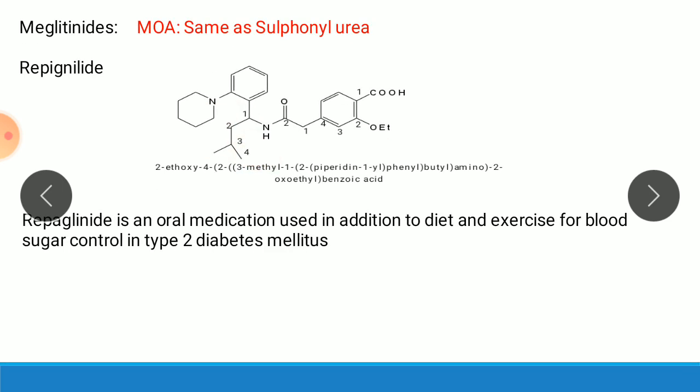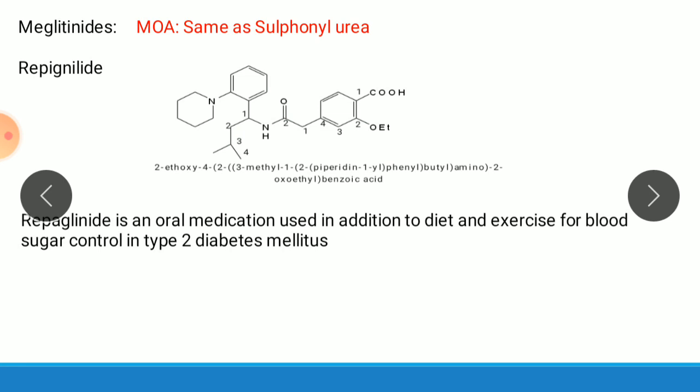Then 1,2-piperidine: on the one position there is a phenyl ring, and then a piperidine ring is attached. Therefore piperidin-1-ylphenyl. Butylamino: there are 4 carbons with an amino group. 2-oxoethyl benzoic acid. So the IUPAC name is 2-ethoxy, 4, 2-3-methyl, 1,2-piperidin-1-ylphenyl butylamino, 2-oxoethyl benzoic acid.